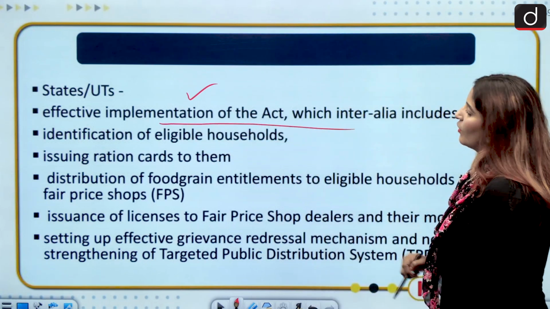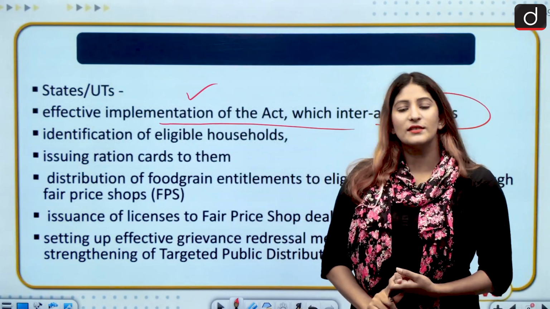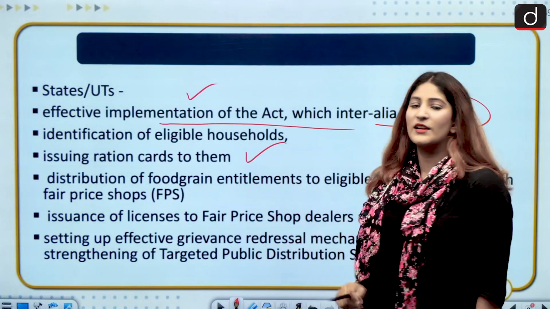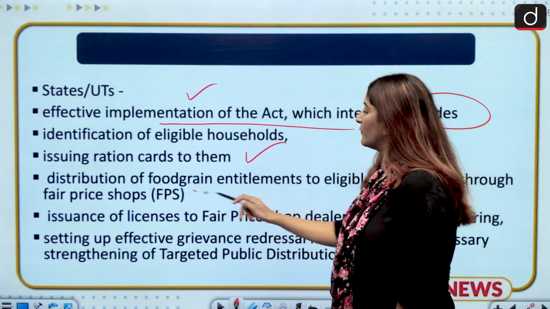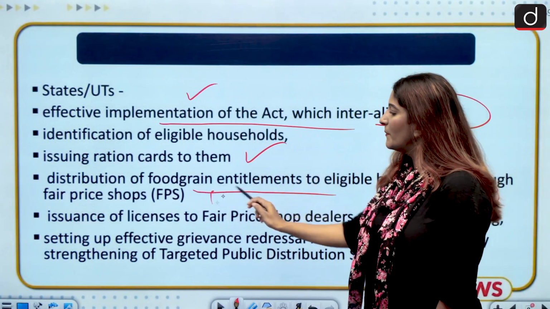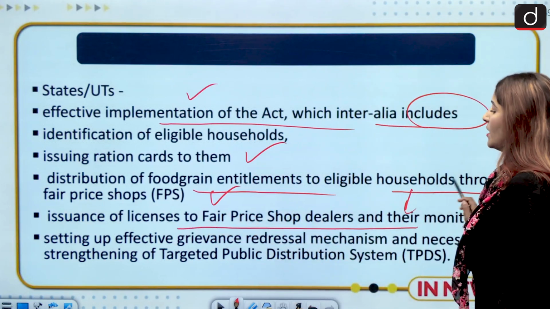Effective implementation of the act, which inter alia includes what? Identification. The state will identify who are eligible for it. Issuing ration cards to them. Distribution of food grains entitlements to eligible households through fair price shops, and issuance of licenses to fair price shop dealers and their monitoring.